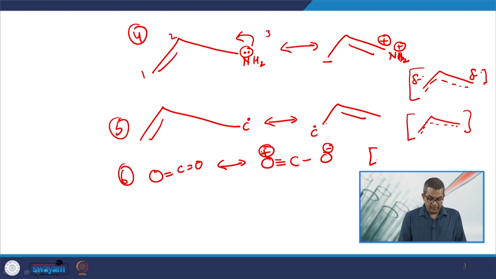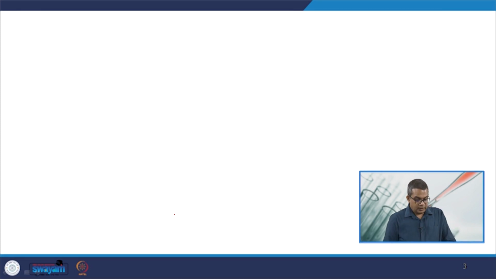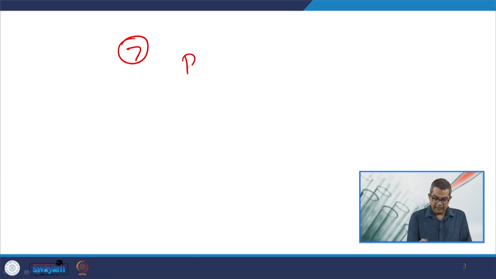So, it may become like this. The dotted line represents the resonating structure, or sometimes you may represent another form like this one. Now again we may have another example, that is example number 7, that is R.